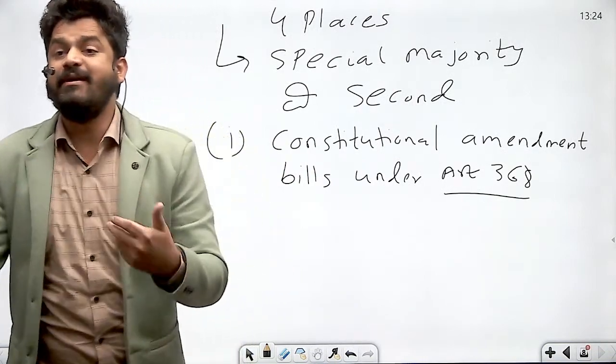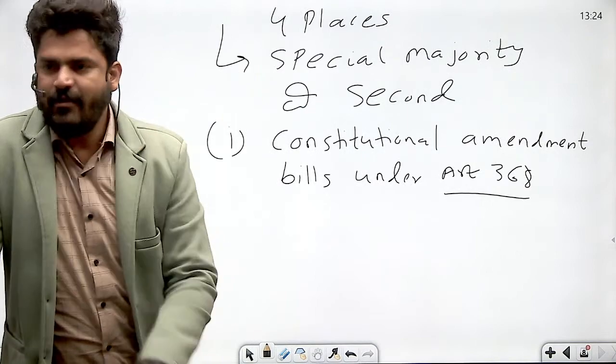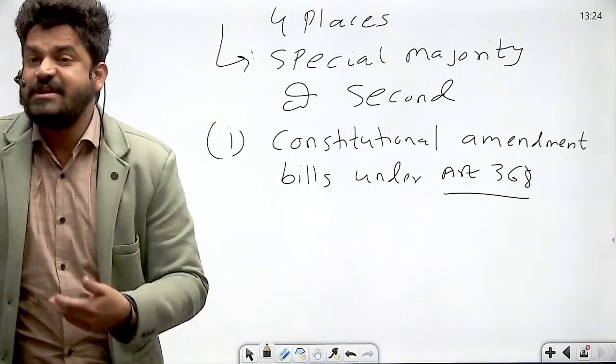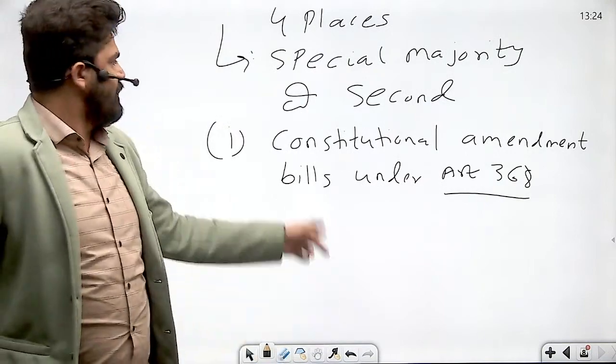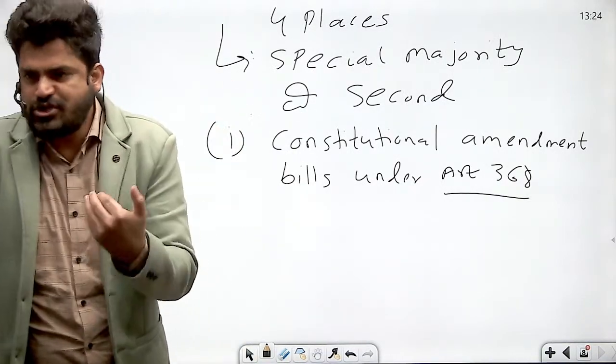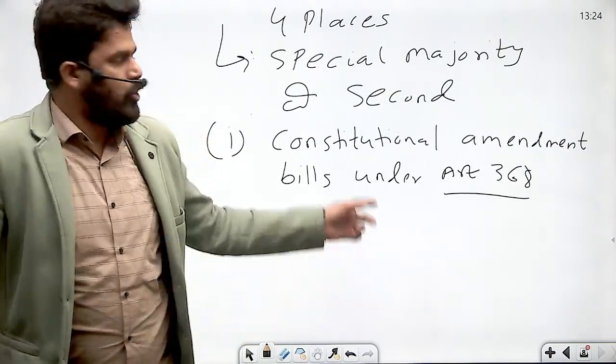Right? For example, fundamental rights. If fundamental rights under Part 3 are to be amended, then this particular majority would be required. Directive principles of state policy, if they are to be amended, okay, then this majority would be required. Okay? Fourth schedule. If fourth schedule of the constitution is to be amended, right, then also this is required.